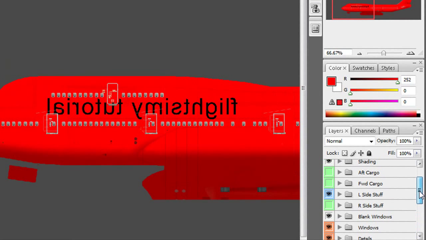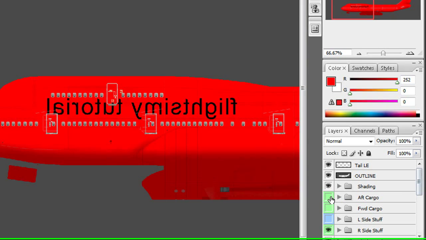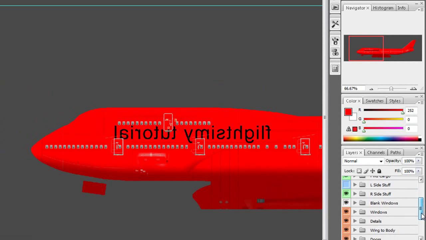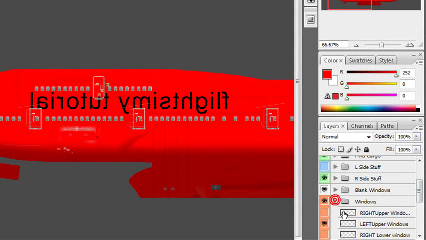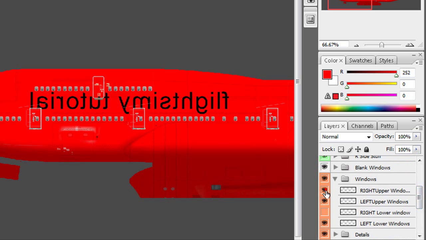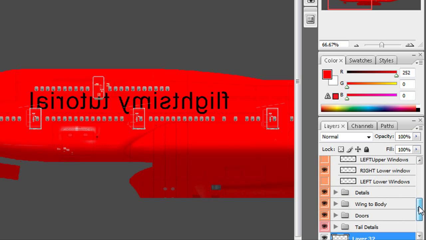You now want to go up here and remove the left hand side stuff, and click on the right hand side stuff. You can add the cargo doors as well if you want, that's it. Open up the windows folder, click on the left windows and remove them, and add the right hand side windows. Sorry, that's the wrong way around. You want to click on the right hand ones, not the left hand ones. Right. Now you want to do the same